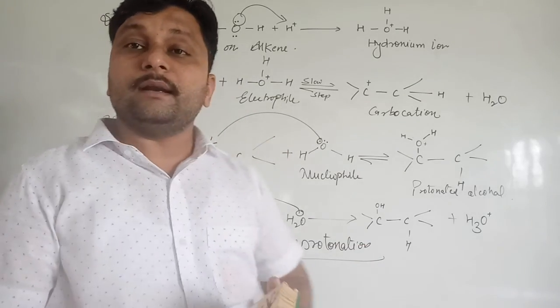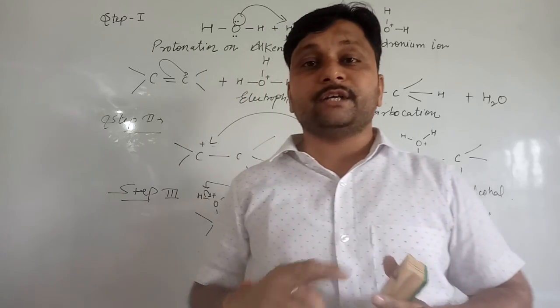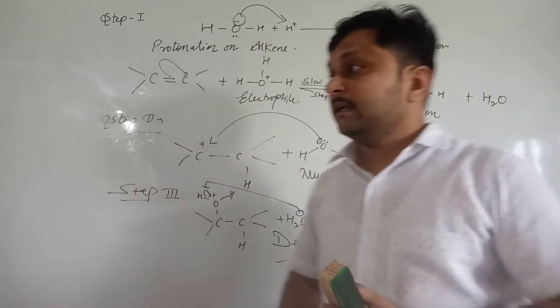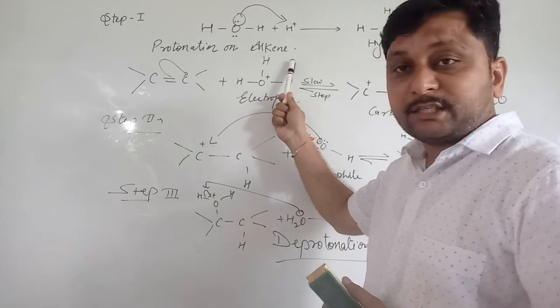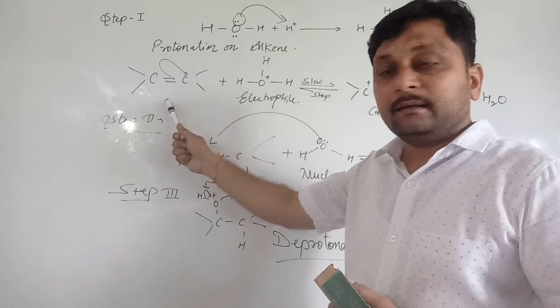So this is the overall mechanism of alkene when it reacts with water in presence of H ion, meaning an acid catalyzed chemical reaction. In the first step, protonation takes place, in which hydronium ion attacks the alkene.